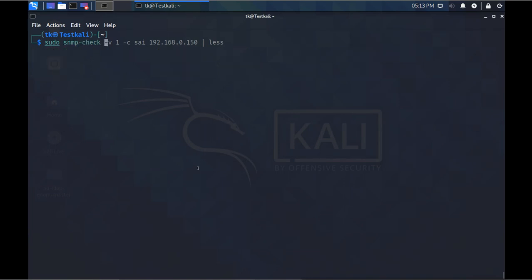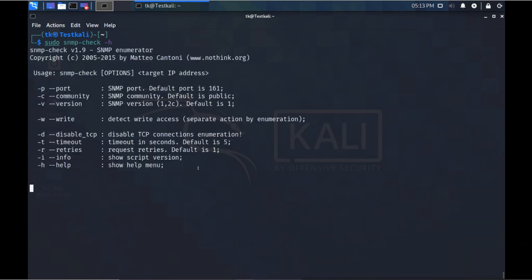SNMP check. And if SNMP is running on the server, then you can easily get the information using SNMP. You just have to know the community string, and the community string is mostly the default. And remember, even if someone changes the community string, we can still break it. If someone changes the community string, we can break that community string easily.